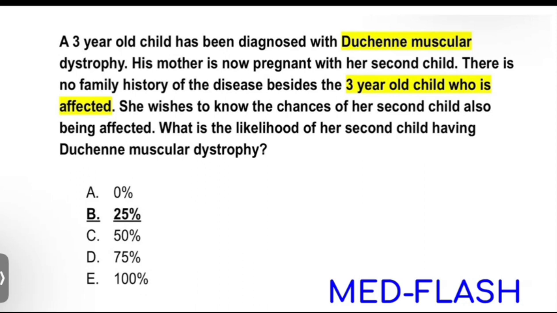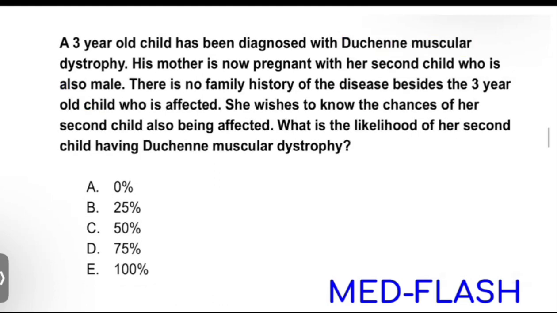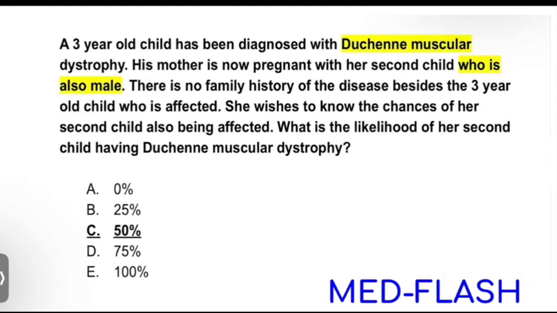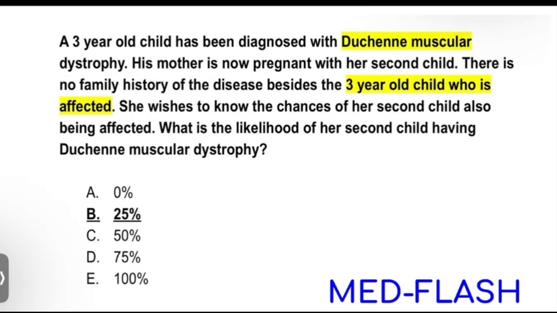Now, here they haven't mentioned the gender of the patient, the sex has not been mentioned, but you have to assume that it has to be a male child, right? So, sorry, okay, just a second. Here, the gender is not revealed. So, DMD is an X-linked recessive condition, of course. So, in this situation, the first child is already affected. Now, what is the likelihood of the second child having the X-linked recessive condition? So, your answer is 25.